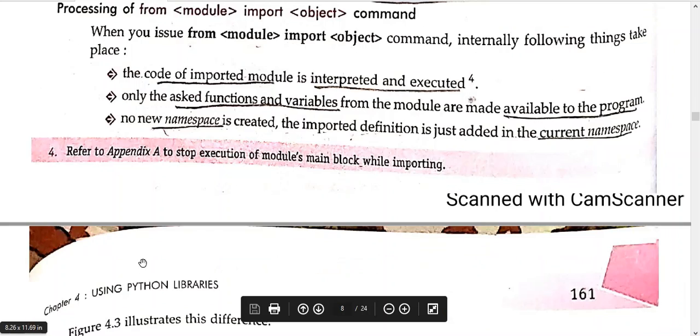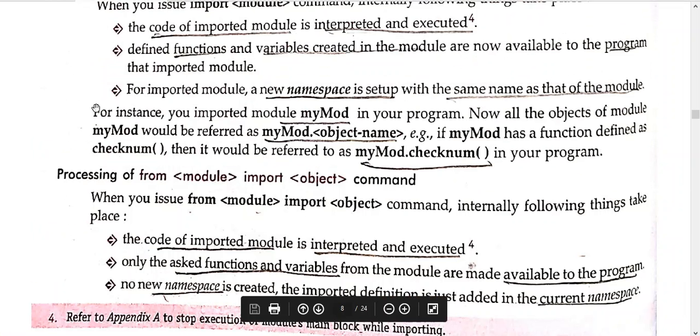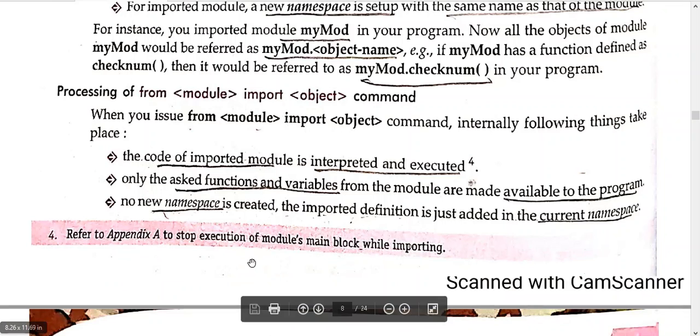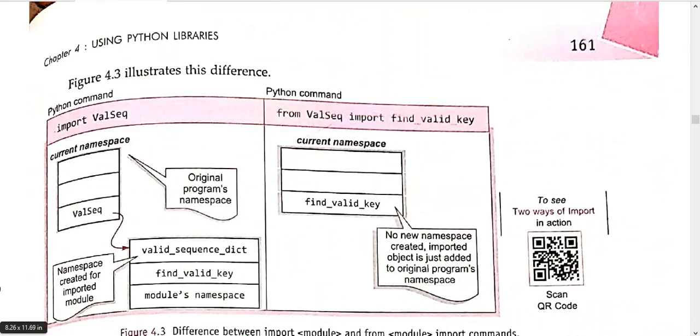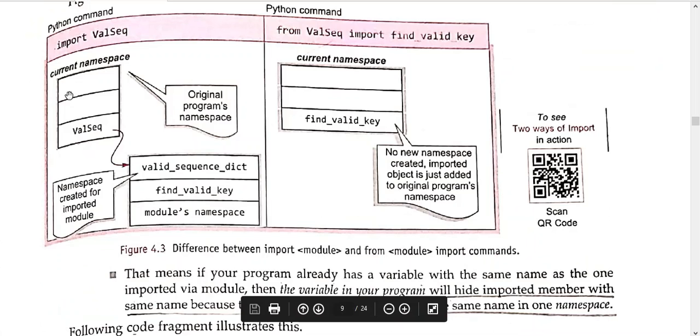So no namespace is created, whereas in the earlier case the namespace was created and the name was similar to the module. Here no namespace is created, the imported definition is just added to the current namespace. Okay, fine. So here you can see an example also.